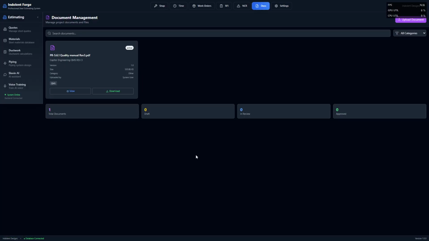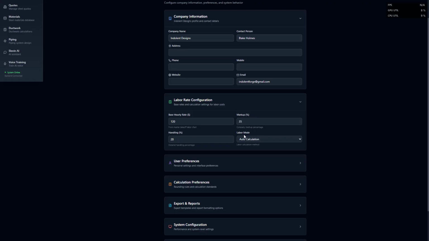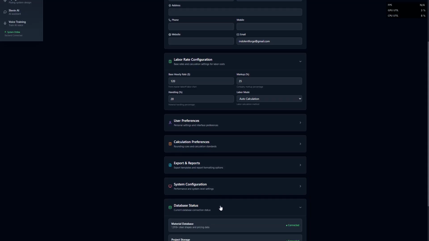There's a document portal. I currently have one document loaded. You can have all your company documents within here. And there's a settings page for the company information, set your labor rates, your markup, your handling, user preferences, calculation preferences, export preferences, system configurations, and the database status.